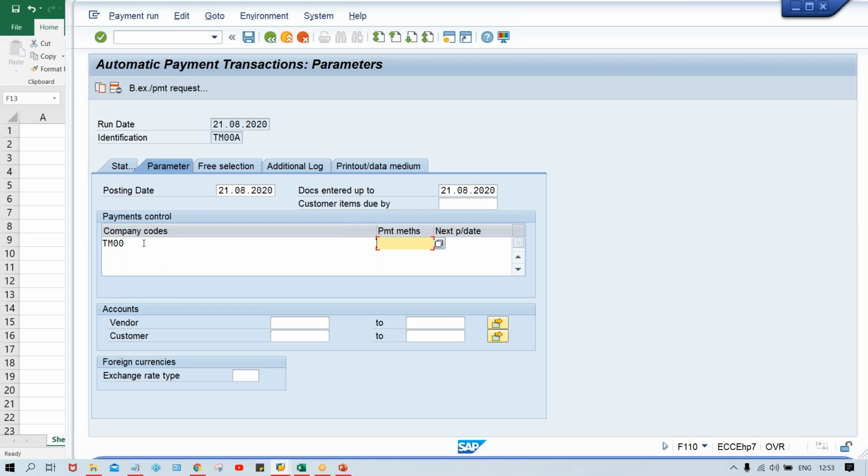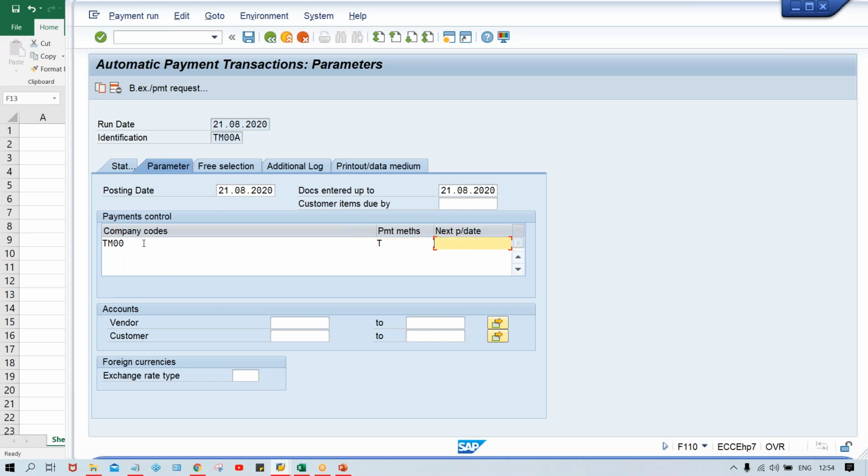So based on this payment run, whichever vendors have been included in it, for those vendors they are going to make the online transfer. Once the transfer happens, only then are they going to receive the amounts. So here what will happen, guys? This time we are running the APP. Let's suppose how the payment is going to be processed, online transfer or through check. Here for online transfer, we have already mapped payment method T. Give your payment method T.